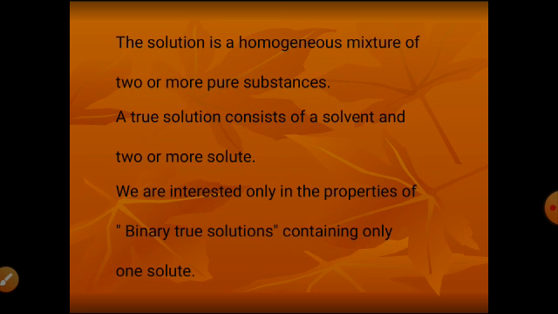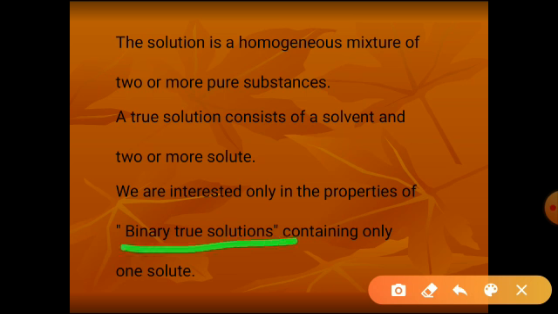The solution is a homogeneous mixture of two or more pure substances. Two or more pure substances are mixed that are not going to react. A true solution consists of a solvent and one or more solutes dissolved in it. We are interested only in the properties of binary true solutions. Binary solutions are the solutions in which only one solute is dissolved in the solvent. So that is the binary solution.